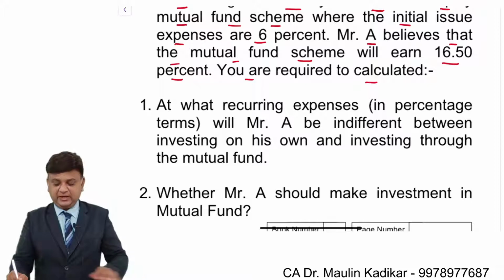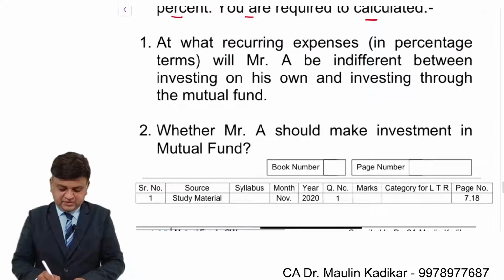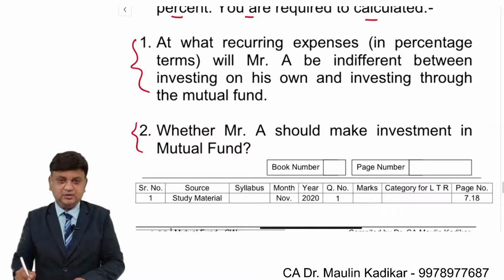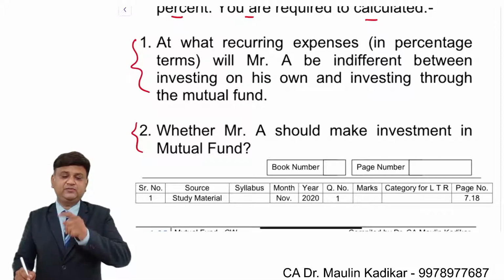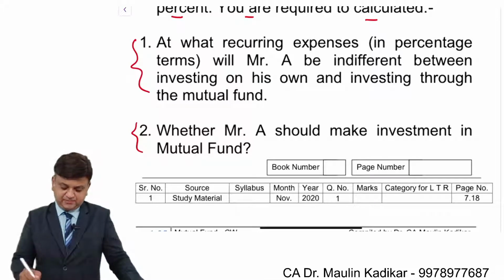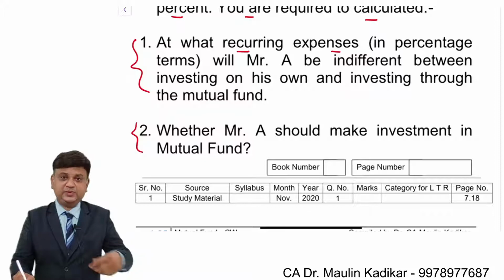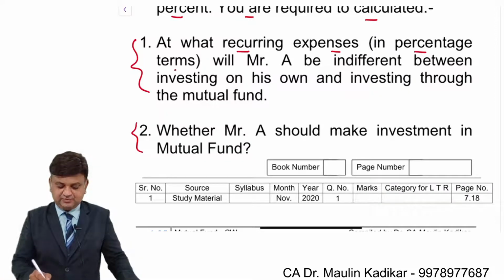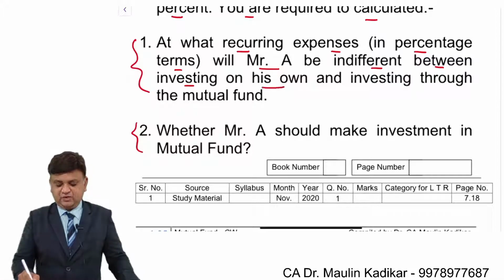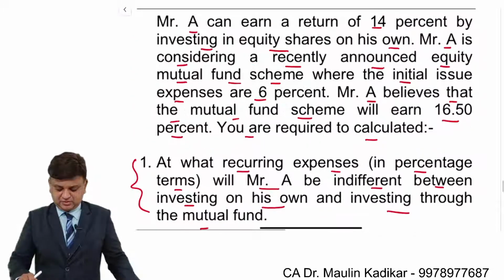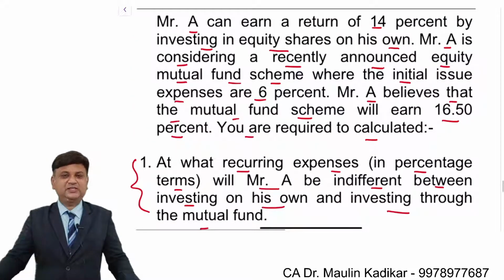You are required to calculate; there are two questions. I want you to write the answer of the first question in the chat box. At what recurring expenses, measured in percentage terms, will Mr. A be indifferent between investing on his own and investing through mutual fund? That is the question. Please write your answer in the chat box.